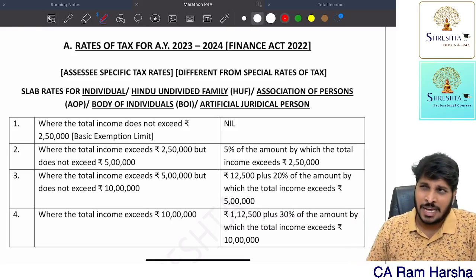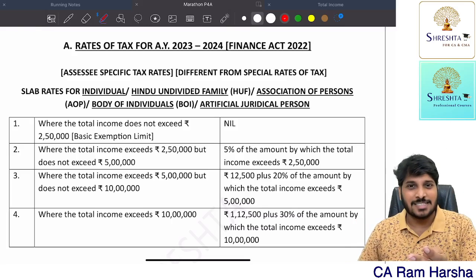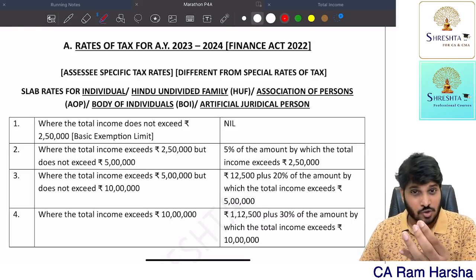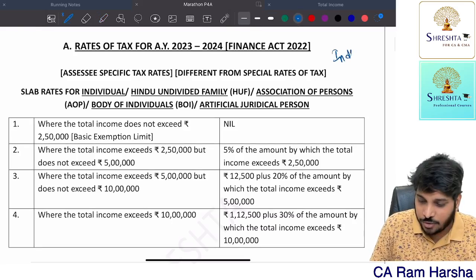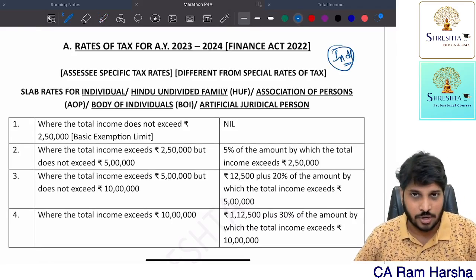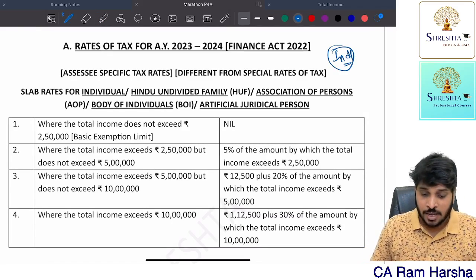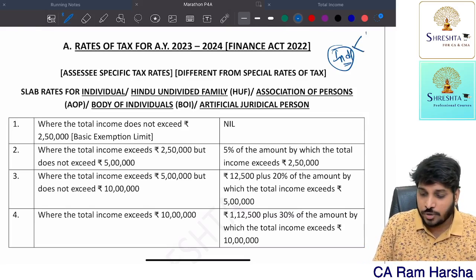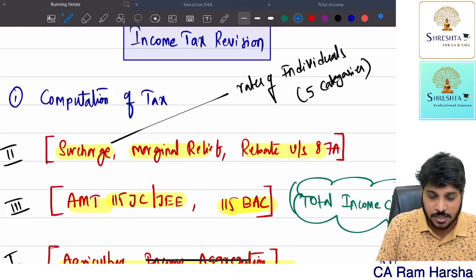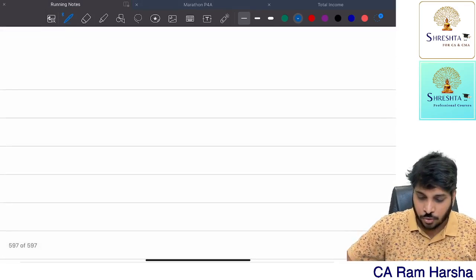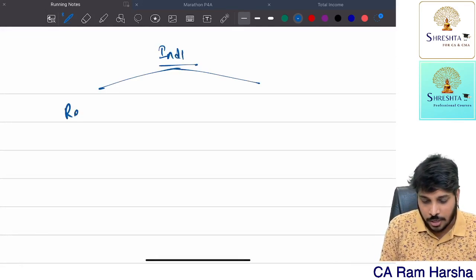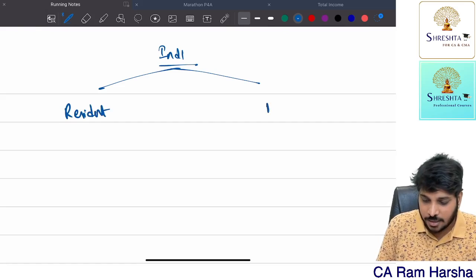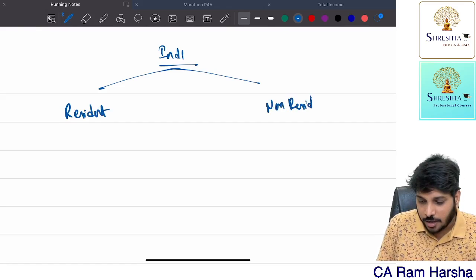That is for companies. Anyhow, at CA Inter, company taxation, AOP taxation, society taxation, all of that is not covered. At CA Inter, individual-related taxation is the only very important one. So how to tax individuals? We all know that individuals are of two types, resident and non-resident. So either the individual may be resident or the individual may be non-resident.